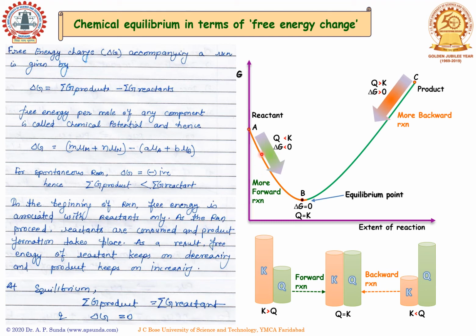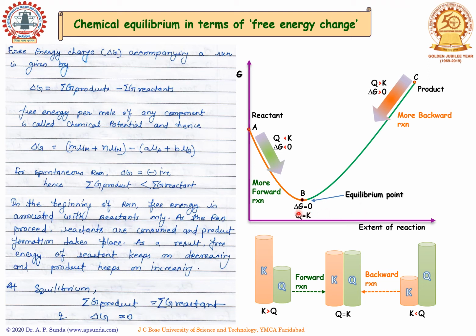As the reaction proceeds, let's say from here to here, when product formation takes place, the free energy of reactants keeps on decreasing, because of the addition of product. At a particular point, we find that the summation of product free energy and the summation of reactant free energy become equal. This is the point where delta G becomes 0, and it is known as the equilibrium point.